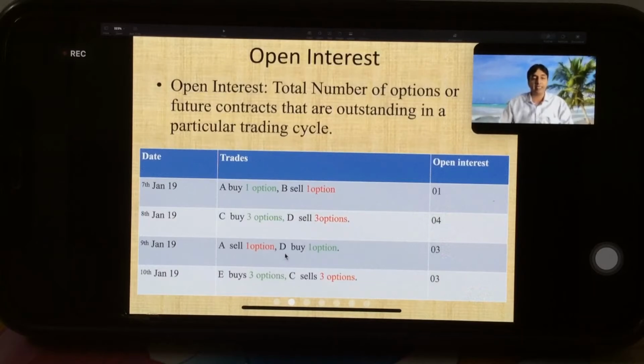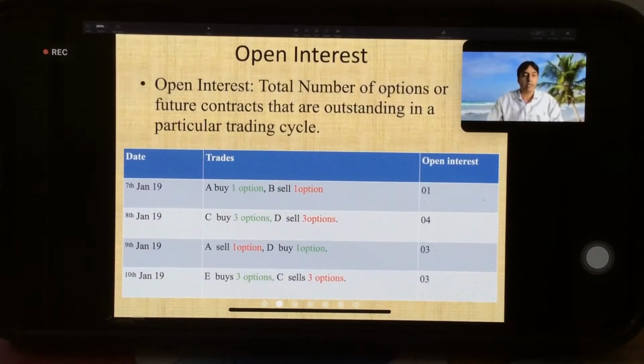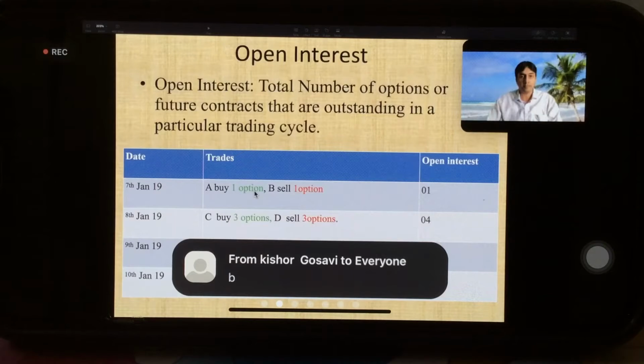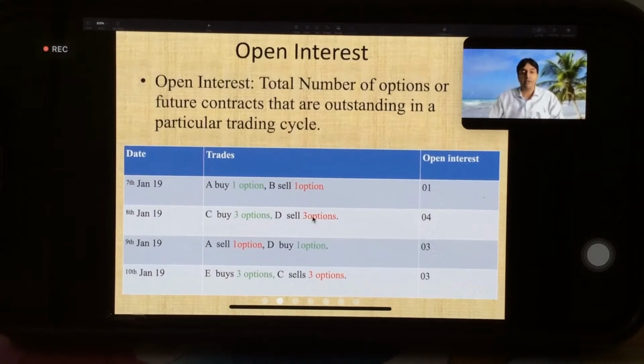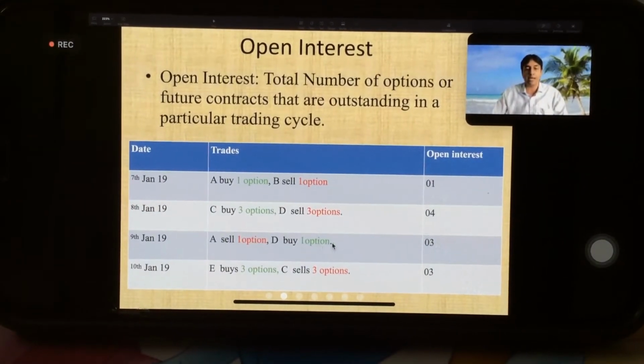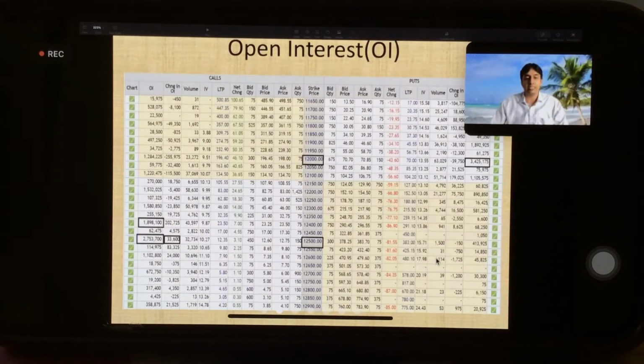Suppose on the next day A sells one option and D buys one option. So what position was A having here? A was having a buy position, so he sells, and D was having a sell position, so he buys, right? So one open interest is reduced, that is 3.